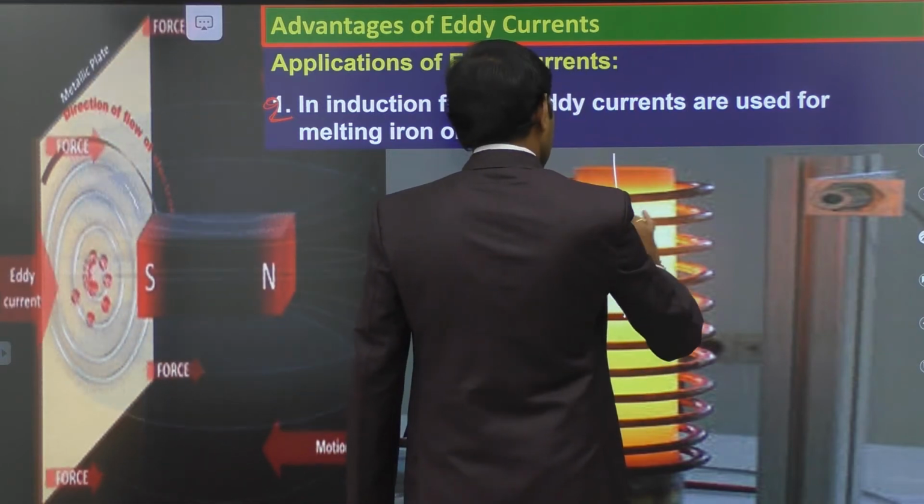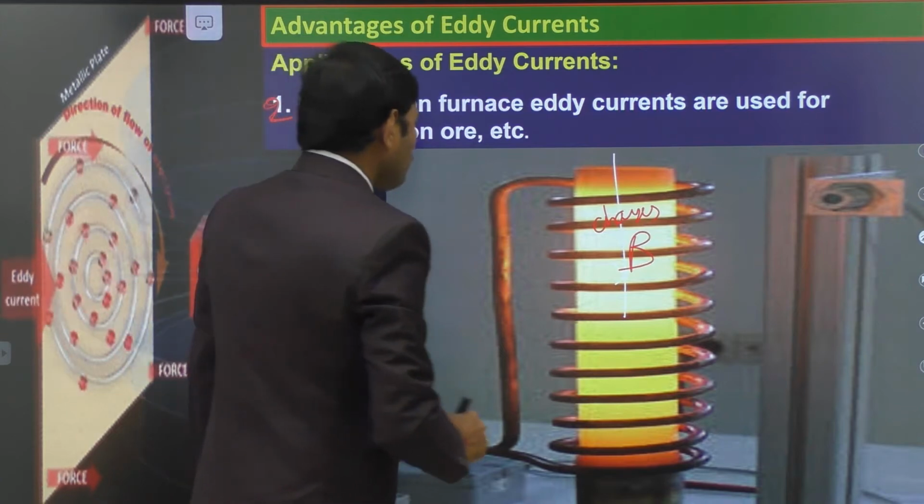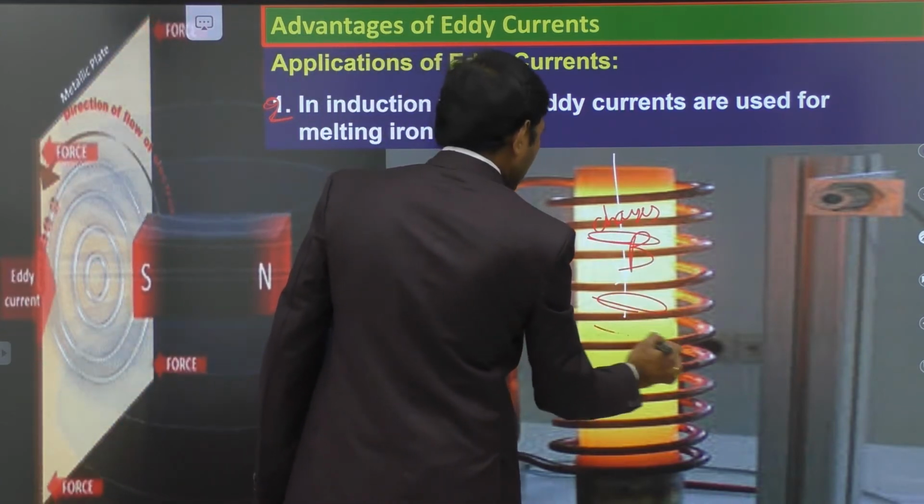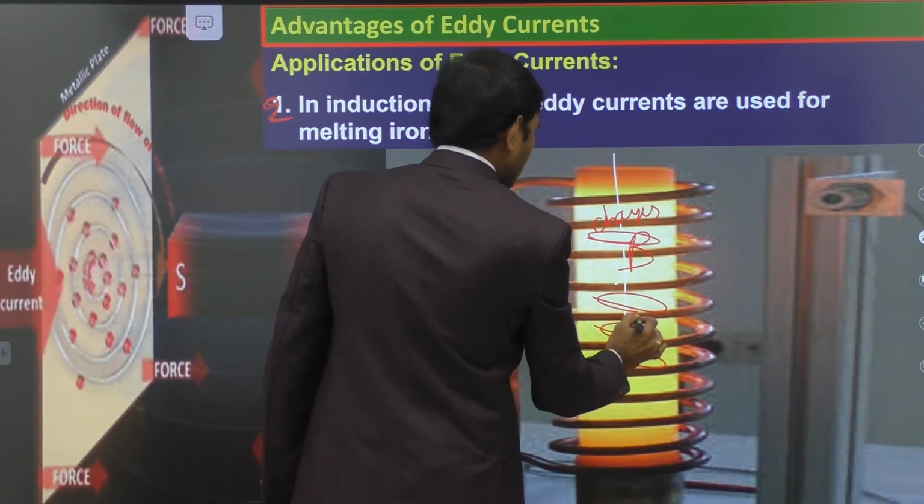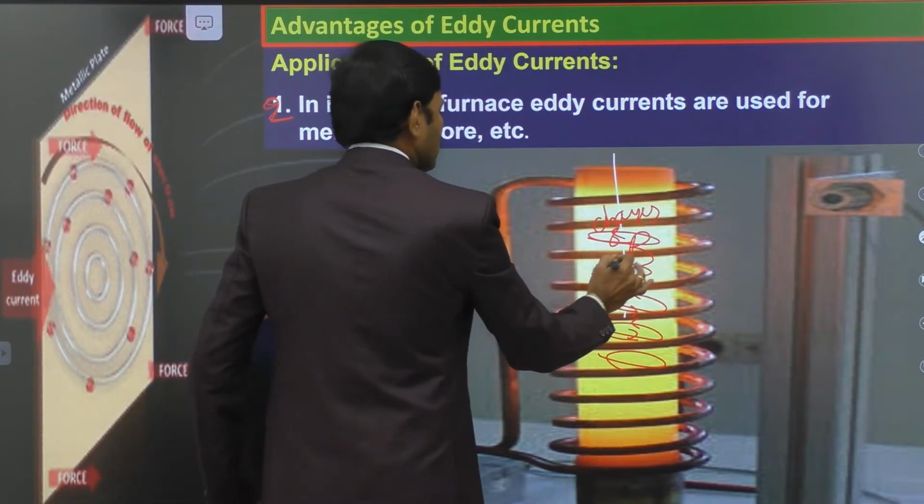B changes continuously. And due to the changing magnetic field, eddy currents are developed. We know that eddy currents are circulating currents developed in this direction. These are the eddy currents developed inside the rod.